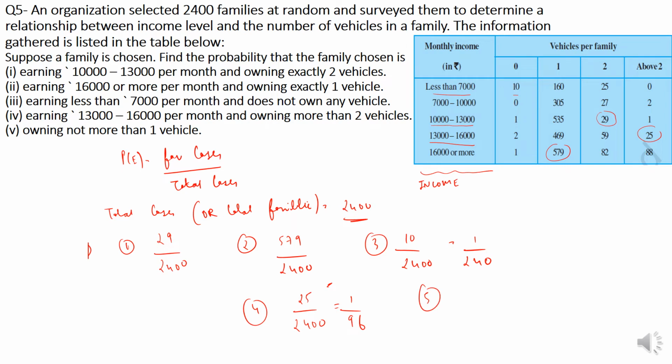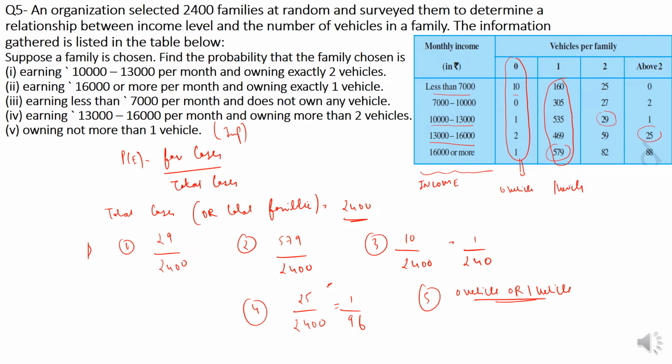Fifth one, not owning more than one vehicle. This is an important question. See here, owning not more than one vehicle, meaning 0 vehicle or 1 vehicle. It should not be more than one. So how to know how many of them have 0 or 1? 0 vehicles is this one. I will just write it down. This is 0 vehicle, and these ones are all 1 vehicle.